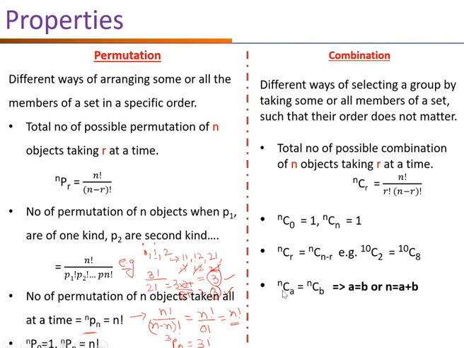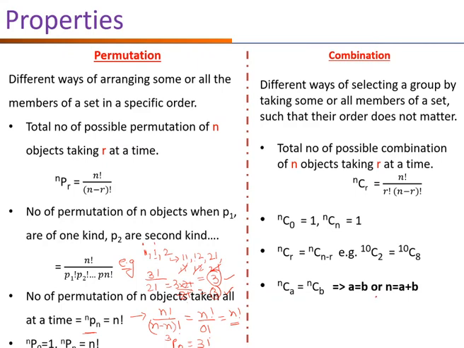If nCa equals nCb, then either a equals b or n equals a plus b. Let's take one example here.